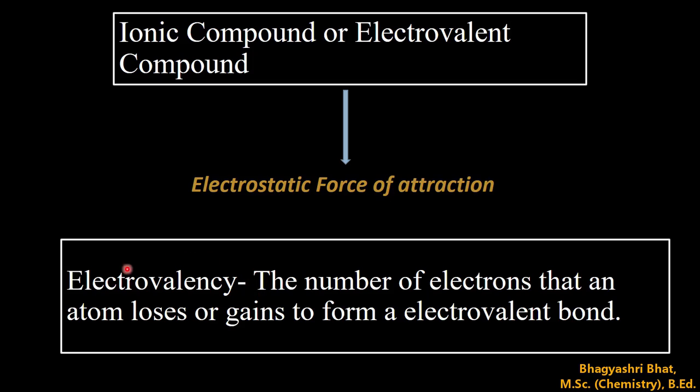Here we will learn one more new word, that is electrovalency. What is electrovalency? It is the number of electrons that an atom of an element loses or gains during the formation of an electrovalent bond. In sodium chloride, the sodium atom loses one electron, so its electrovalency is 1. Similarly, the chlorine atom gains one electron, so its electrovalency is 1. So electrovalency is the number of electrons that an atom loses or gains to form an electrovalent bond.